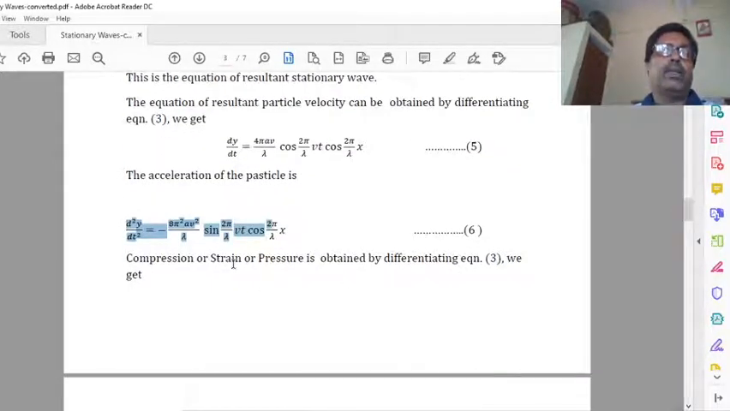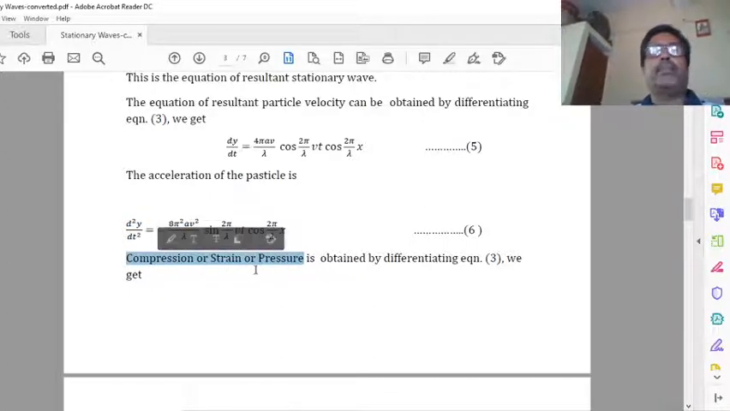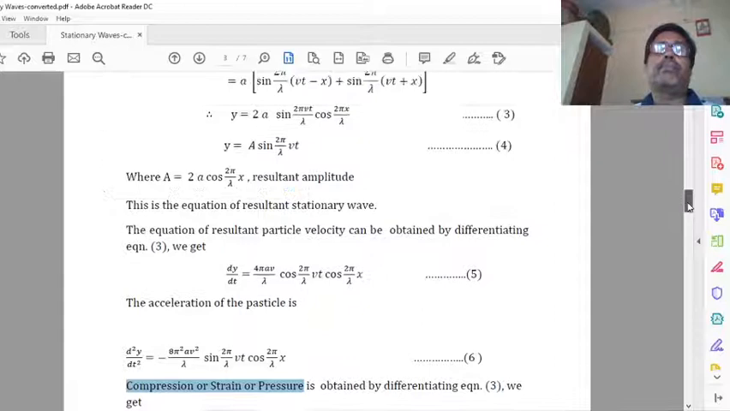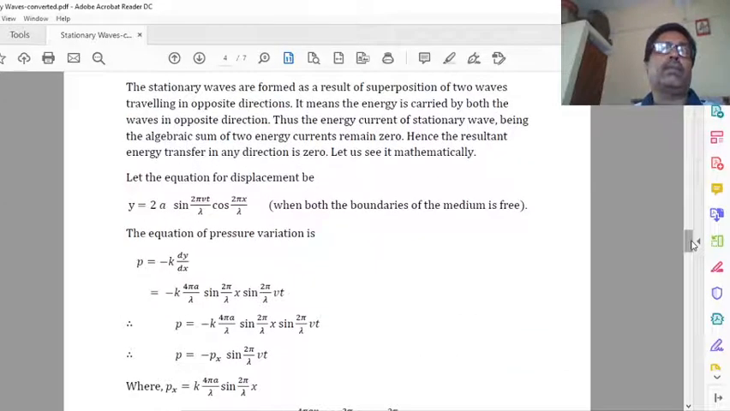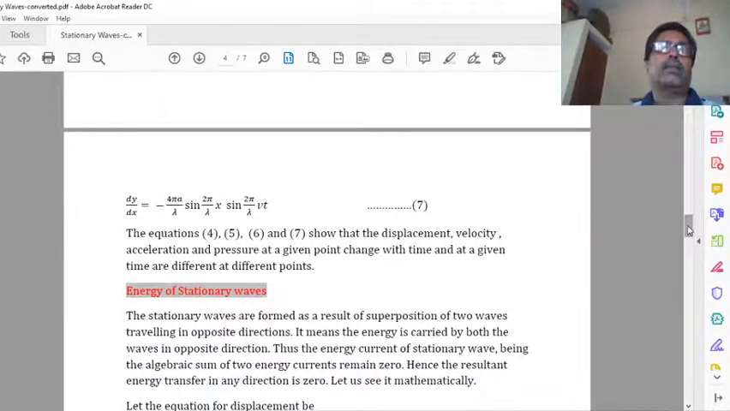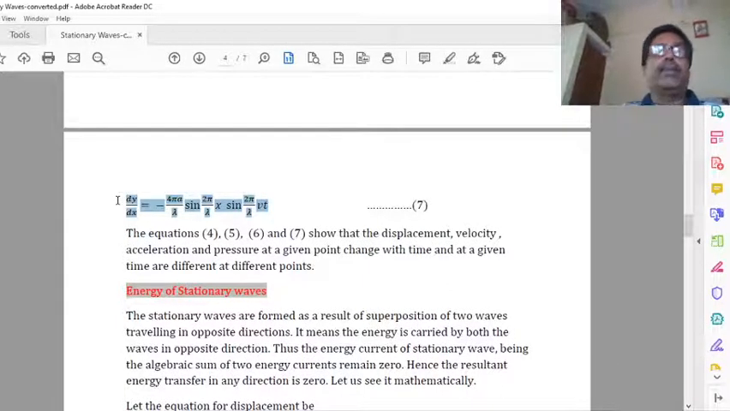And third, now we calculate compression or strain or pressure. For this, we differentiate the same equation, that is equation 4, with respect to x, because variation of y with respect to x will give the pressure or compression. This one. This is simple mathematics here. Calculus, we have used calculus, differentiation, very easy.